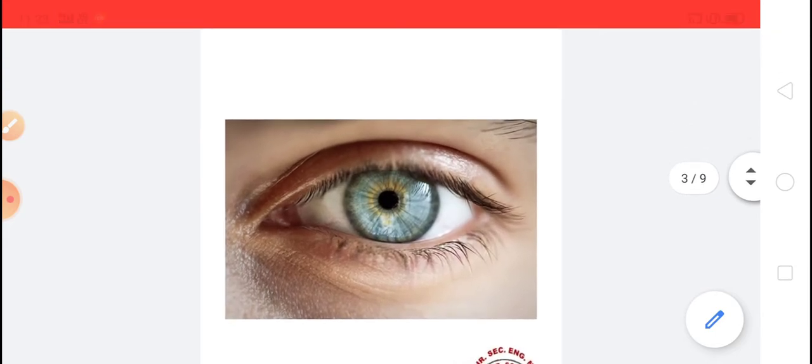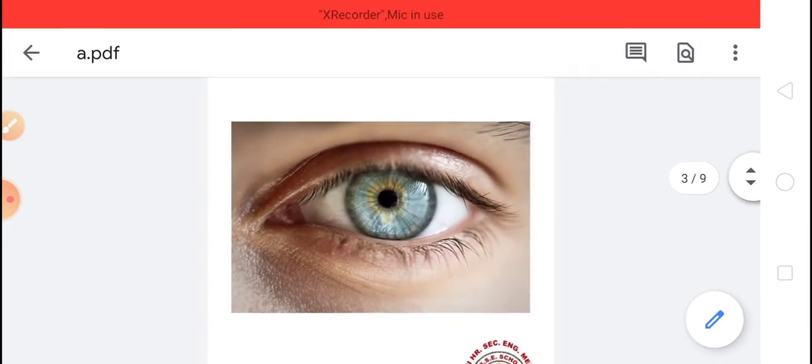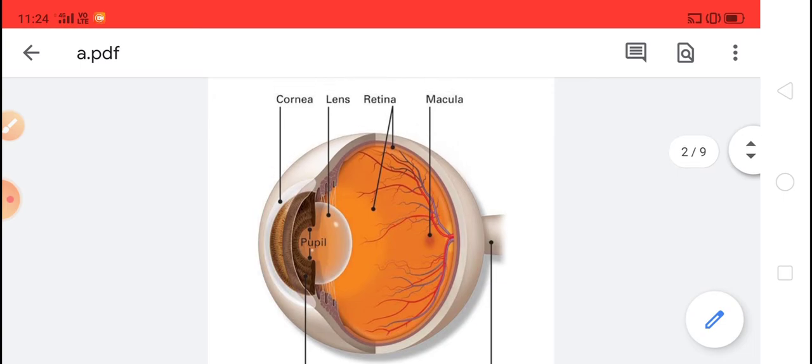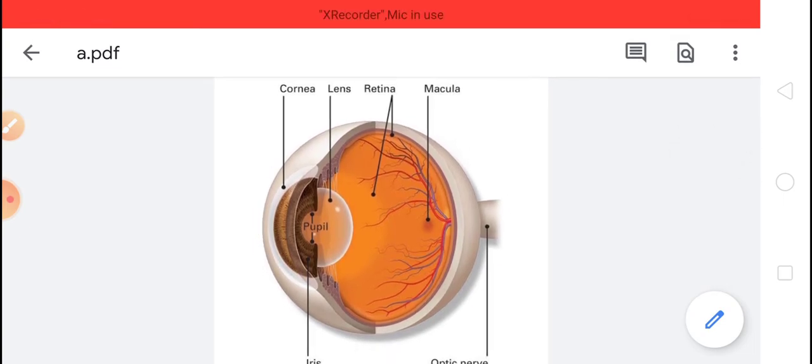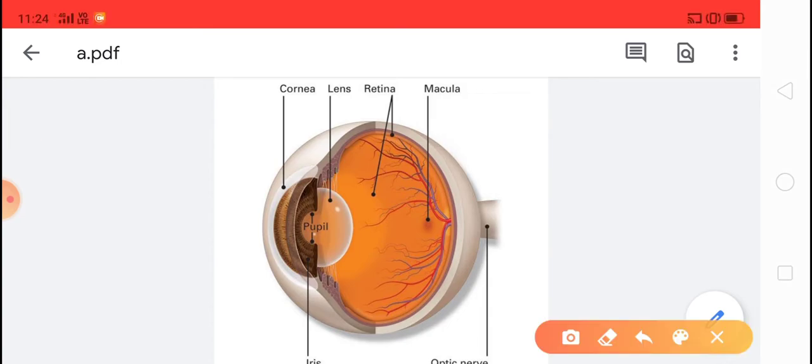Okay. Another part of the eye is lens. You can see lens present behind the iris. Lens is a solid body lying just behind the iris. Okay. The lens provides focus of light on the retina.